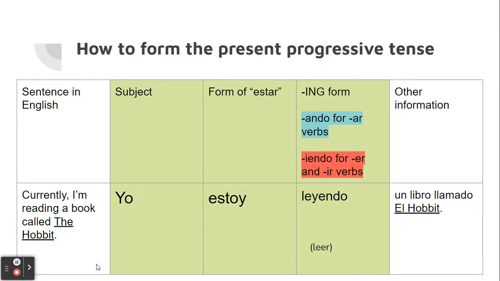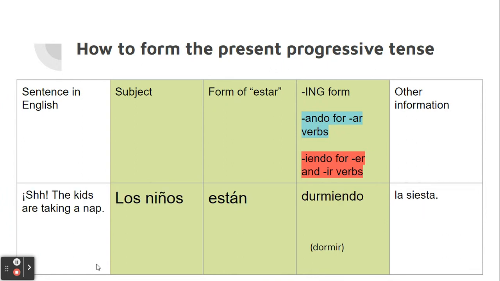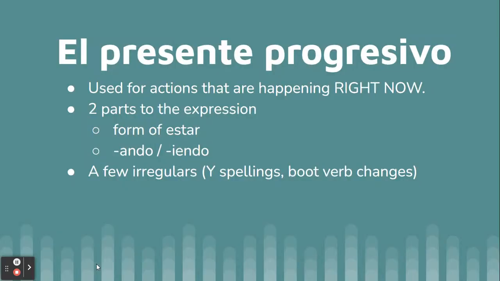So some examples, you use them the exact same way. Yo estoy leyendo un libro llamado El Hobbit. Los niños están durmiendo la siesta. Same exact order, just a slightly different spelling in the ing form.